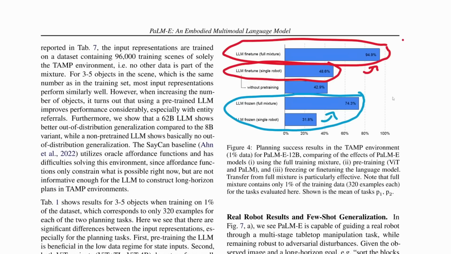And the other thing here is they have trained this model also without pre-training. So this means they would just be starting from a completely newly reset LLM and vision model. And we can see that it does a little bit worse than the pre-trained LLM. But one thing they don't show here is how this non-pre-trained model would compare with a non-pre-trained model trained on the full mixture, which I think would have been very interesting to see. Because with just this, we can't tell how important pre-training is when it comes to positive transfer. So actually, I don't know why this is here. This is the first thing I had a question mark in my head. I don't know what this result really tells us.